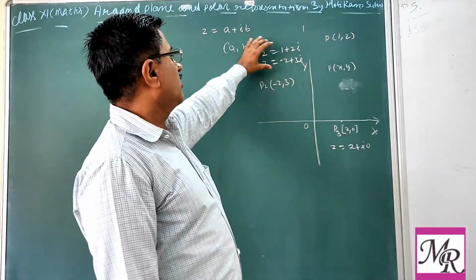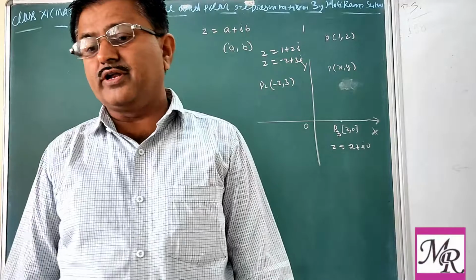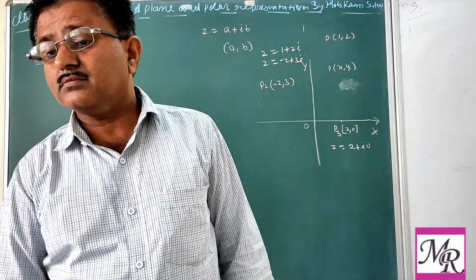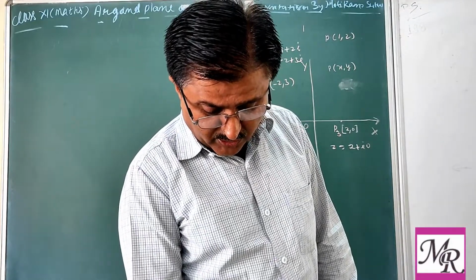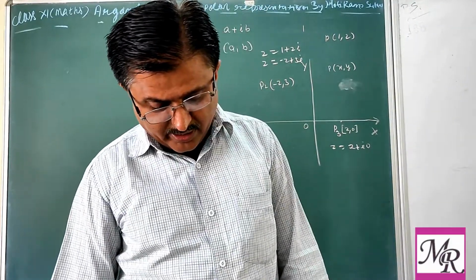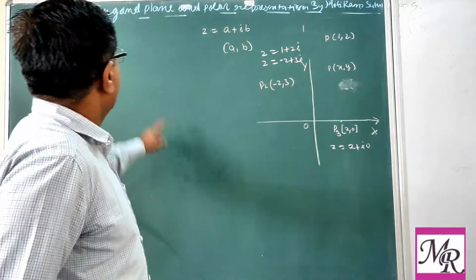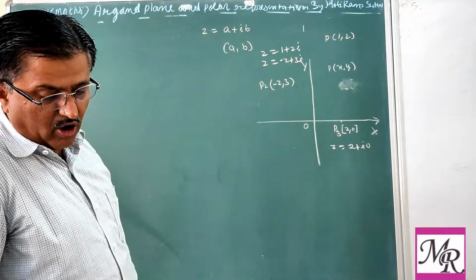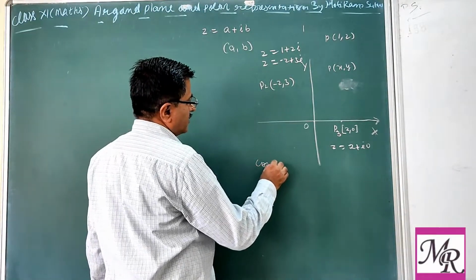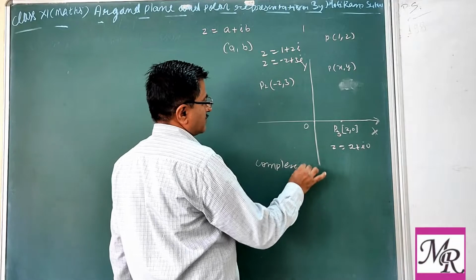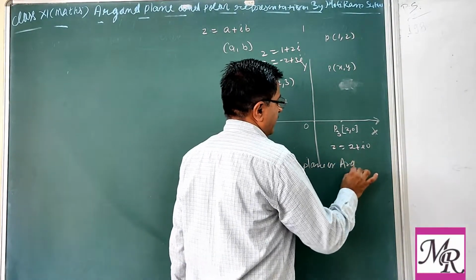Every complex number can be represented as a coordinate of the Cartesian system. In this way, the plane in which each point is assigned a complex number is known as the Argand plane or complex plane.